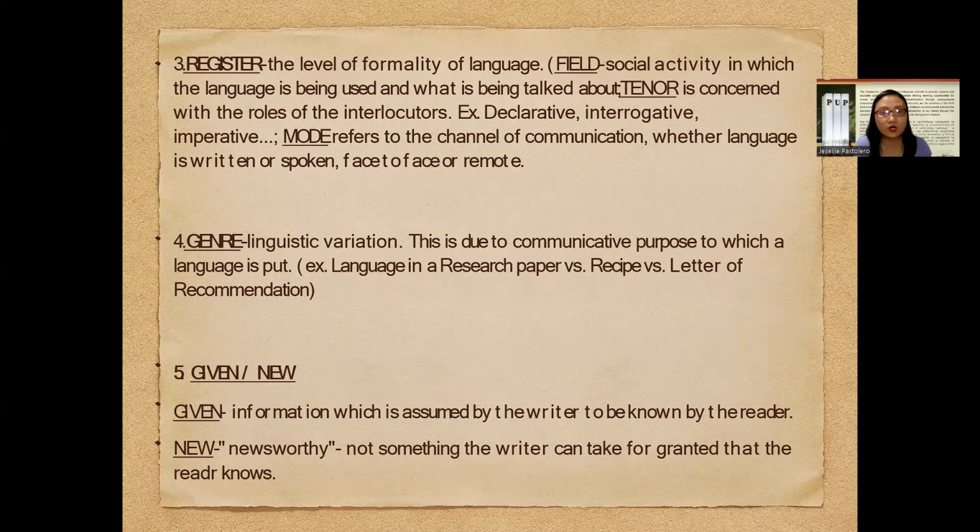The fourth one is the genre. Right after register, the genre refers to linguistic variation. This is due to the communicative purpose to which a language is put. For example, language in a research paper versus a recipe versus a letter of recommendation. So just like the concept of language register, when we talk about genre, we try to adjust our choice of words depending on the matter or manuscript that we are doing.